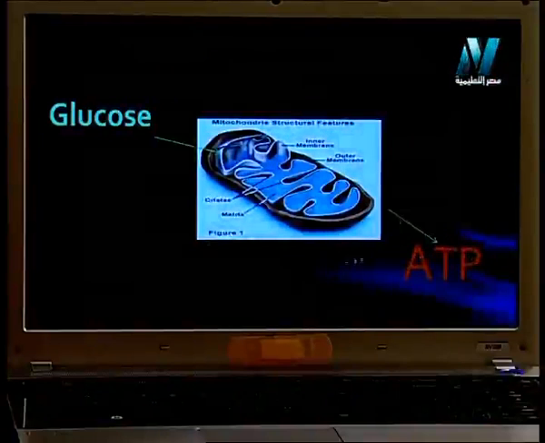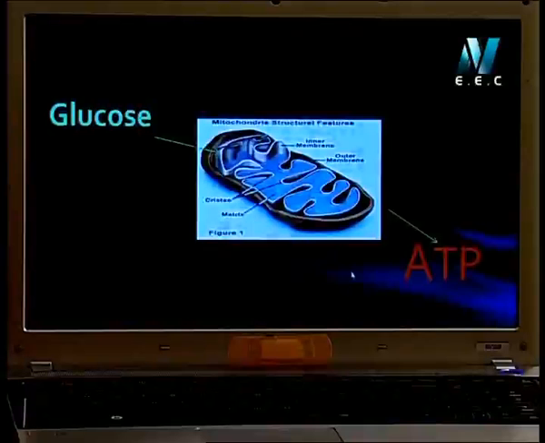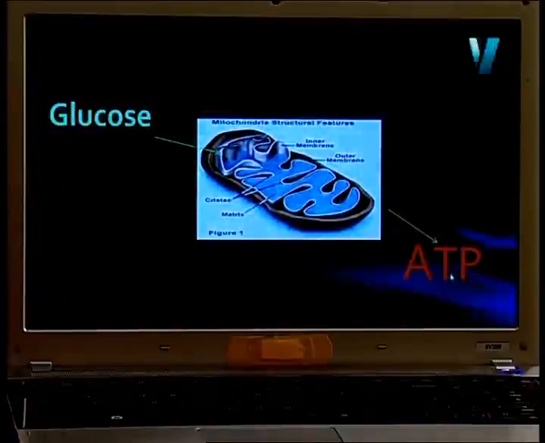This is a very important process that happens inside your body. Glucose is oxidized in mitochondria, releasing energy. The energy here we call ATP. This abbreviation must be written with a capital A, adenosine triphosphate. ATP.